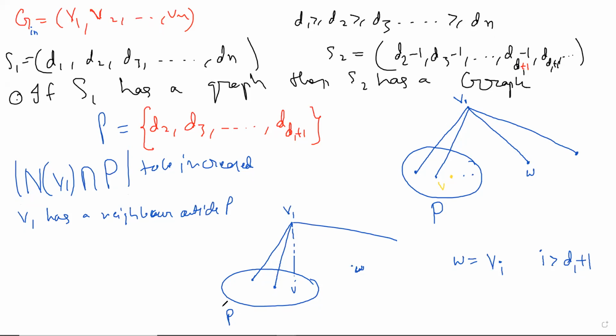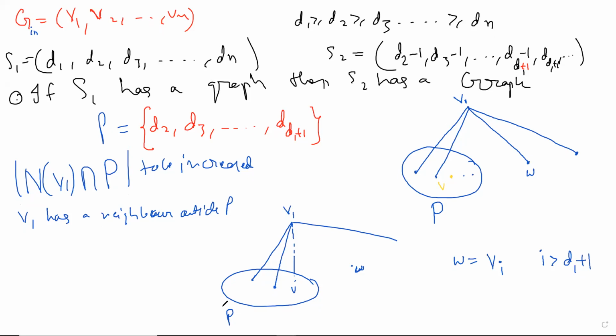So you have decreased the degree of W by 1, right? By going to the second diagram, you now have to increase it by 1 by some other means. You can't just say that I'll join W with something else. No, because then that degree will change, and it could set up a chain reaction.